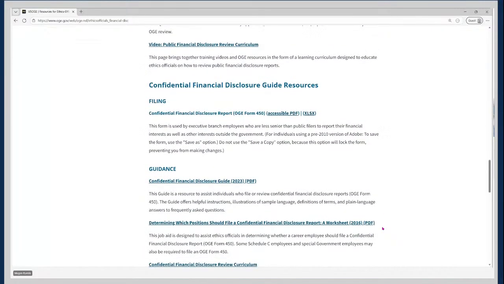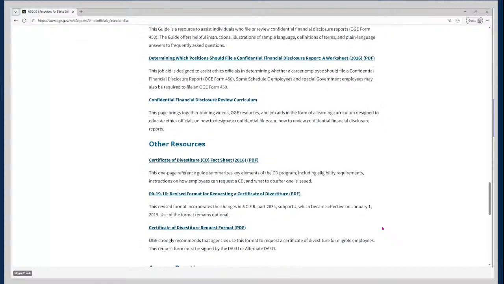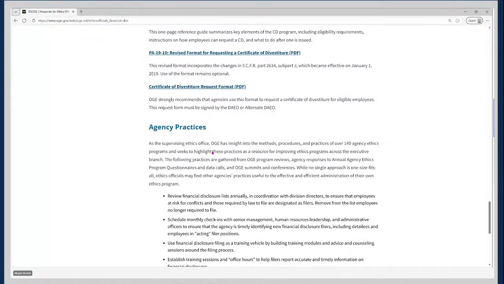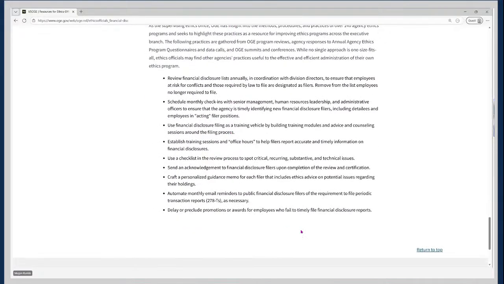Nearing the bottom. There we go. Now, on most of these pages, the last section will be an agency practices section. And this is a list of practices that agencies have found effective in managing their ethics programs for this specific program element or topic. At the very bottom, you'll see a return to top link.